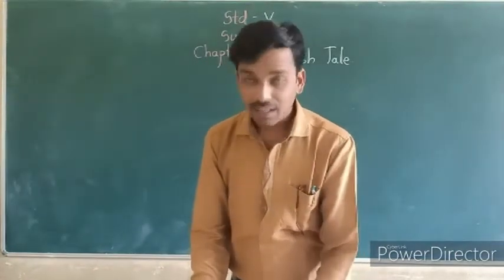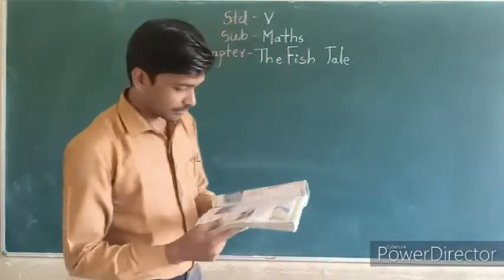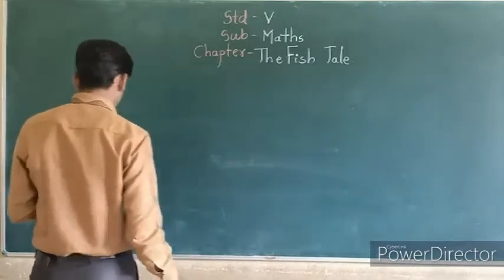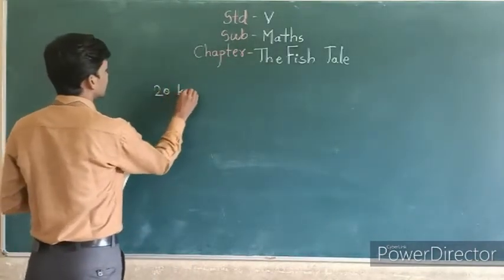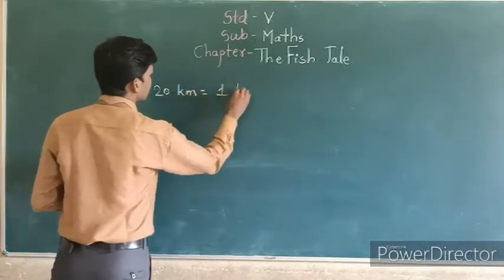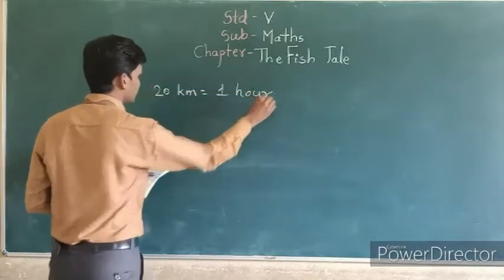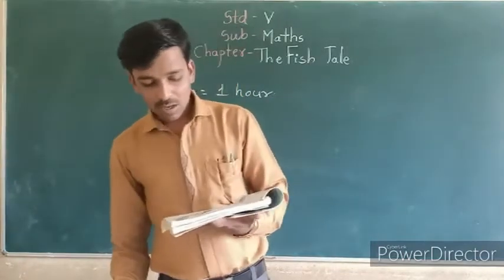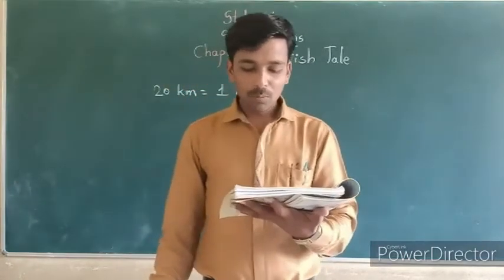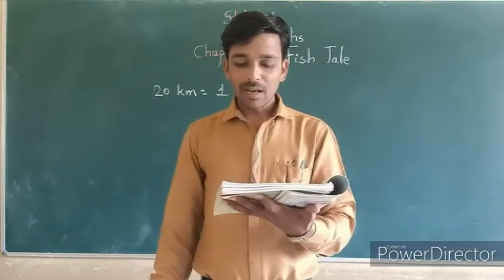Okay. Next, they have given us one question. First of all, I can write the speed. See, I can read the question. How far would the motor boat go in 3.5 hours?